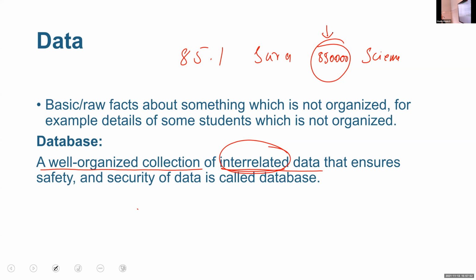Amal, is it clear? It's not audible, Amal. Okay. Here, this is the meaning of interrelated data. So, database means a well-organized collection of interrelated data that ensures safety and security of data. It's called database. Okay, did you write these points? Completed.